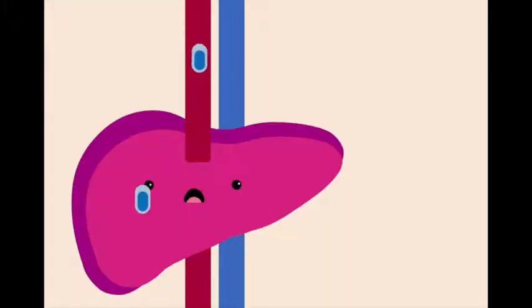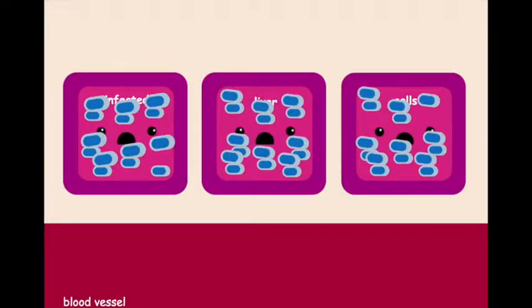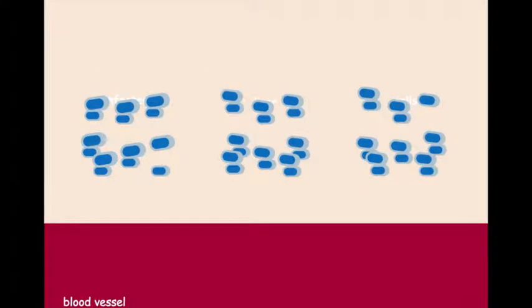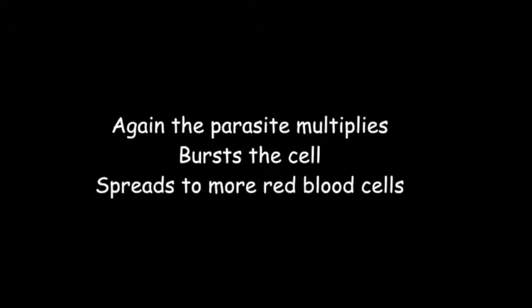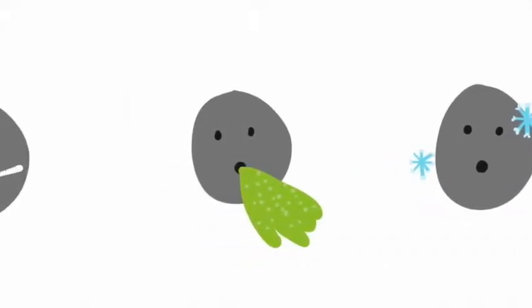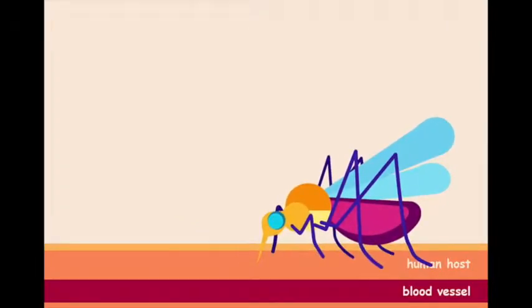In the human, the parasites move into the liver, infecting the cells where they multiply and mature. Eventually, the liver cell bursts, releasing the parasite into the blood, where they now infect the red blood cells. Again, the parasite multiplies, bursts the cell, and spreads to more red blood cells. This is where all the nasty symptoms show up. At this point, a mosquito can bite the infected person and become infected itself. The cycle continues.